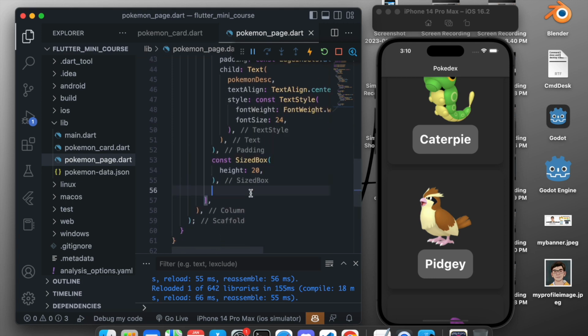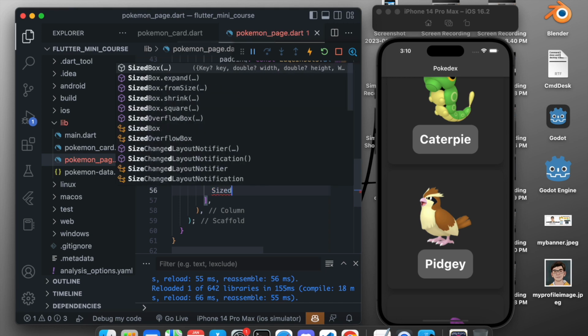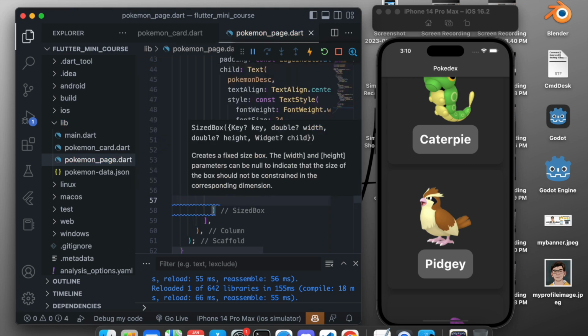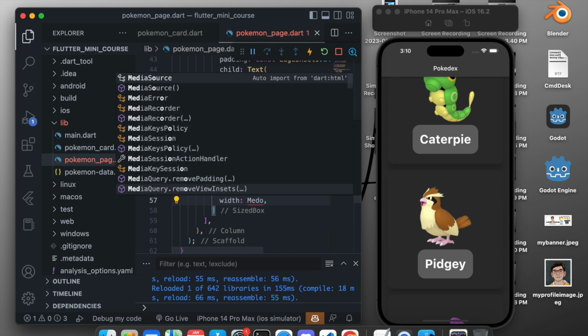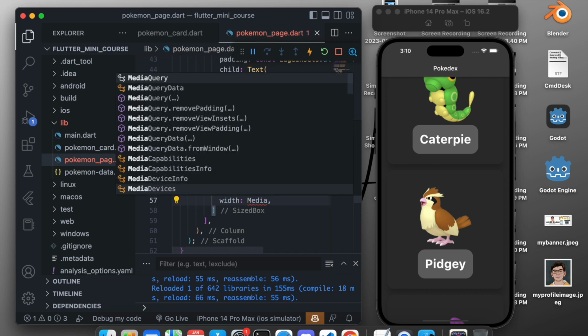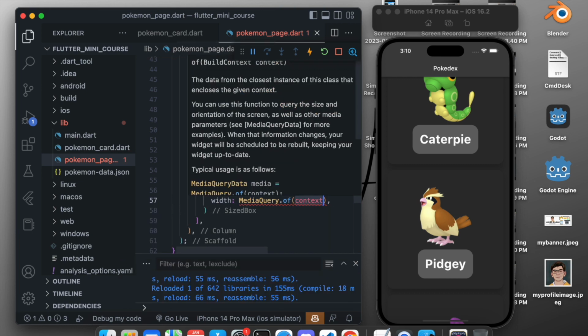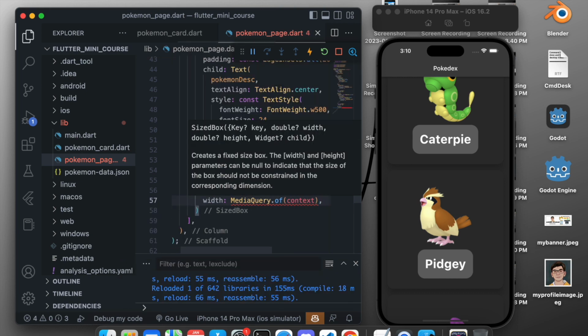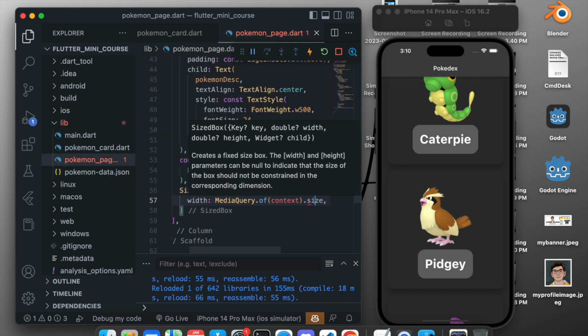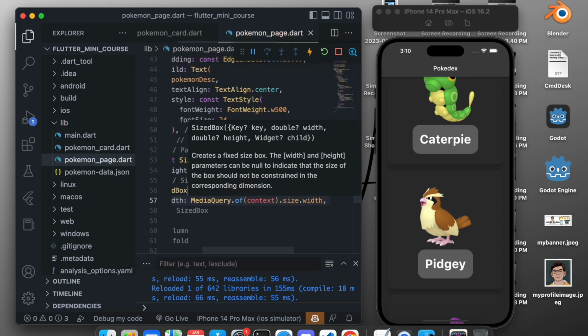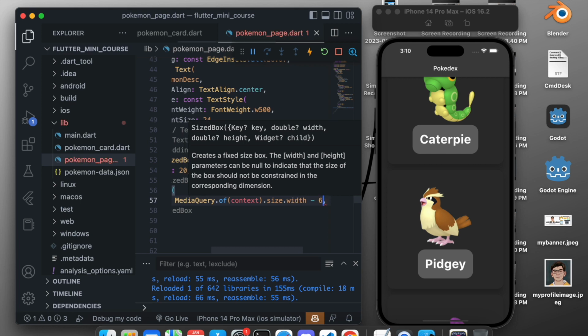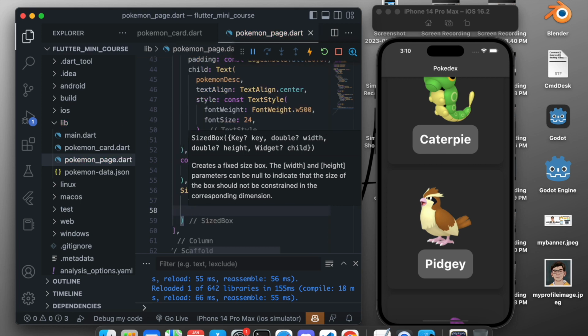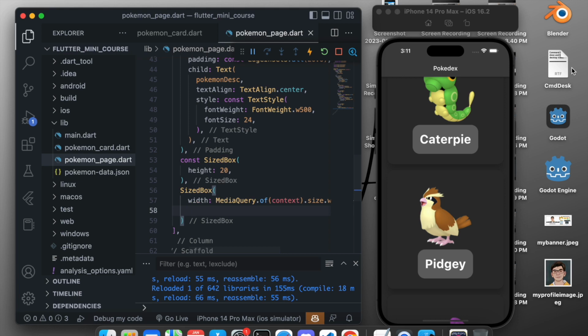And we will come again, and inside this we will create again a SizedBox to give a size to the button. And this time we will give width using MediaQuery, so MediaQuery.of(context).size, and we want to take the width from the size, and the width will be subtracted by 16. And also we want to give a height, so height will be a constant right here, so height will be 60. And this will work for us.